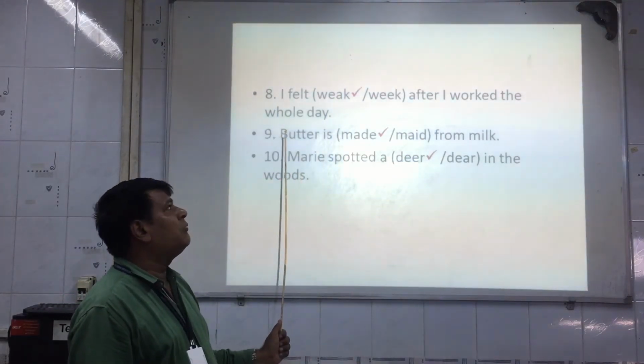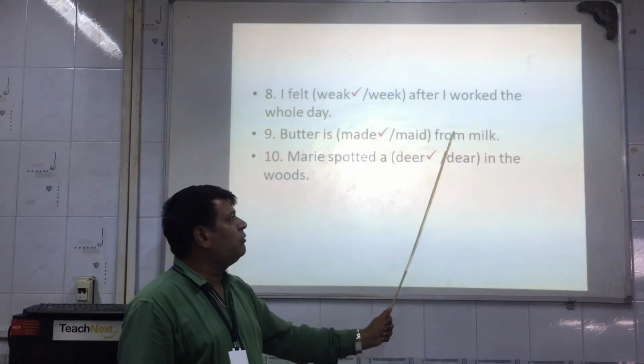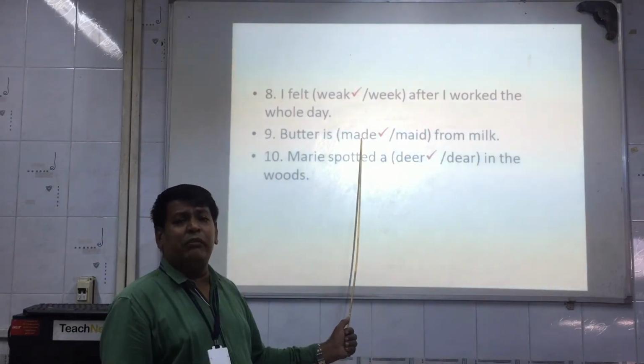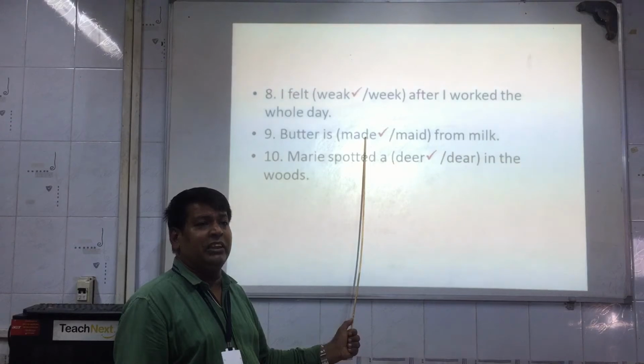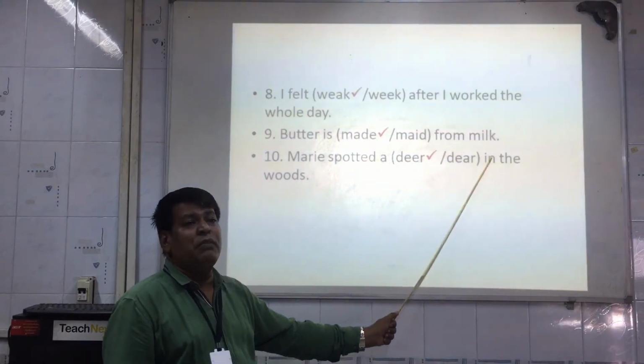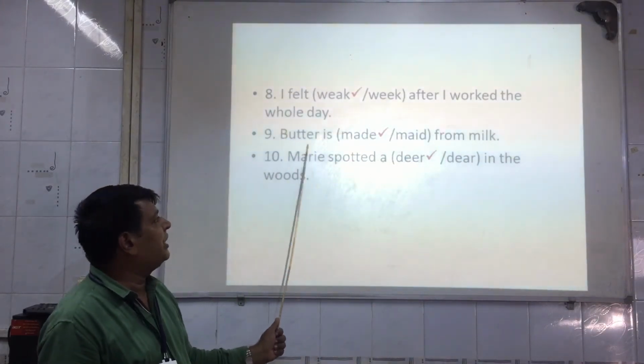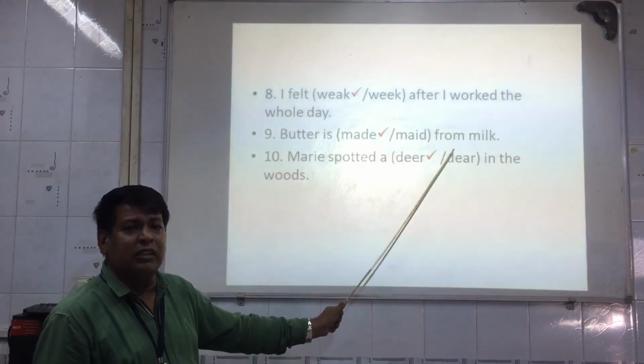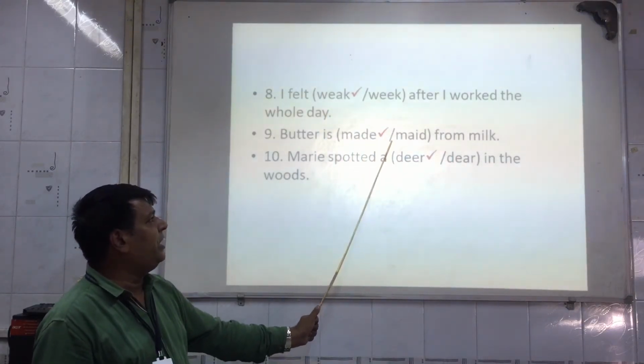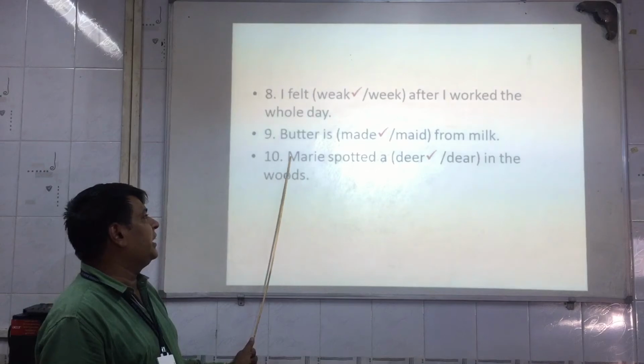See the ninth one, butter is made from milk. Now made means which has been invented, which has been created from the milk. We all know that butter is made from milk. So we will select made, M-A-D-E. Clear students?